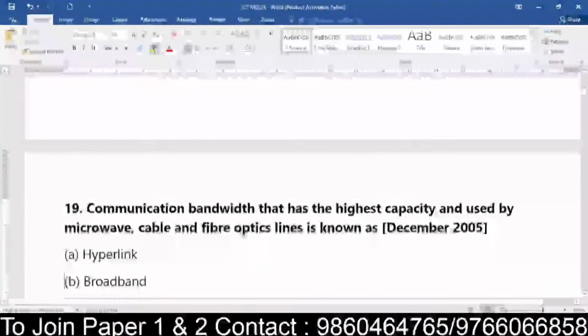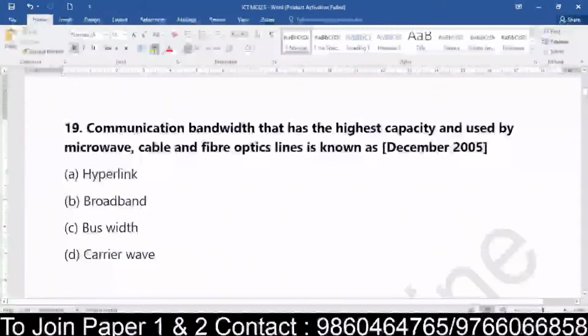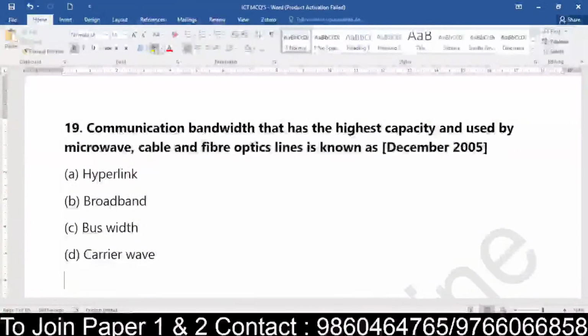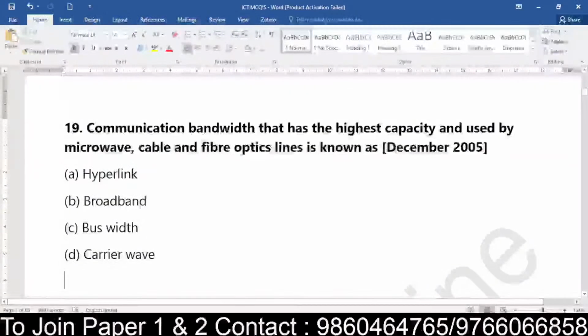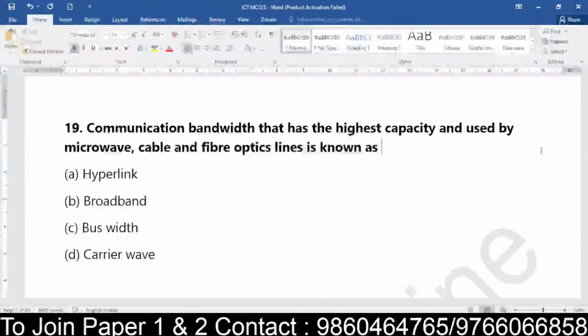Yes. Now coming to question number 19, everyone. Communication bandwidth that has the highest capacity and is used by microwave or the cable or the fiber optics, sorry, it's known as what? So do we call them hyperlink? Do we call them broadband? Do we call them the burst width, or do we call them the carrier wave?